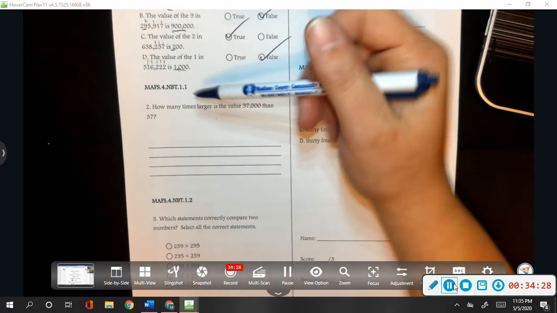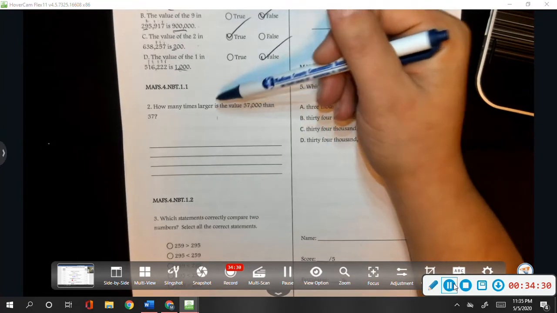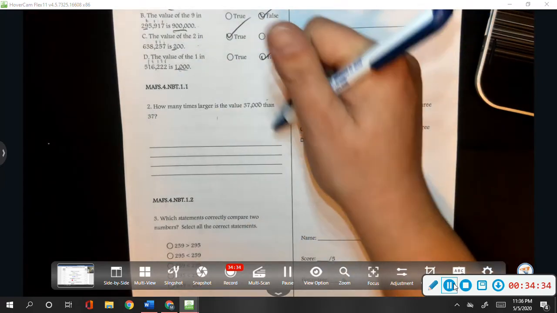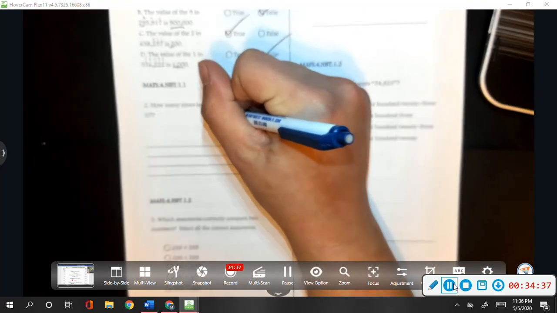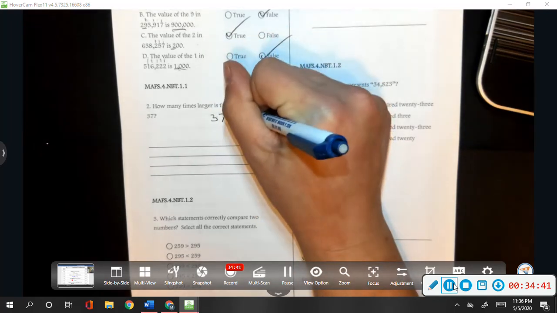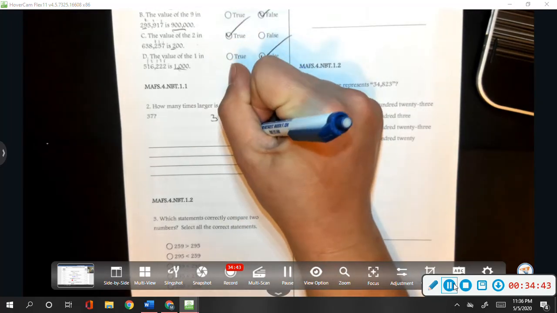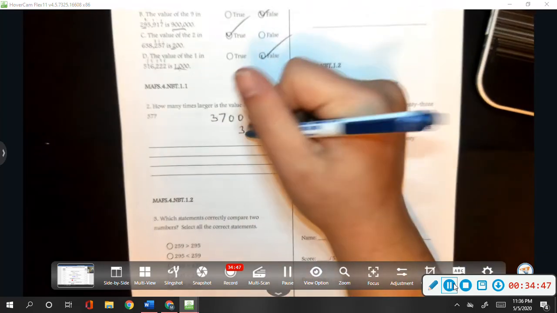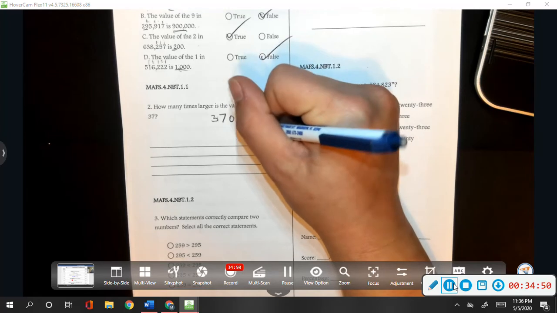How many times larger is the value 37,000 than 37? Just like we did before, we can write this number out as if it was in a place value chart. And we can just count our place values that we have not gotten to. So 37 ends in the tens place.